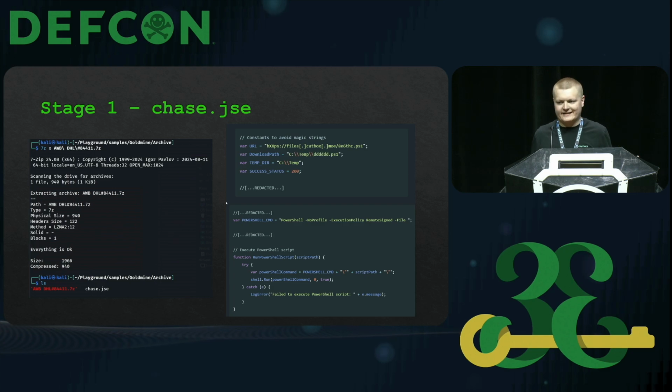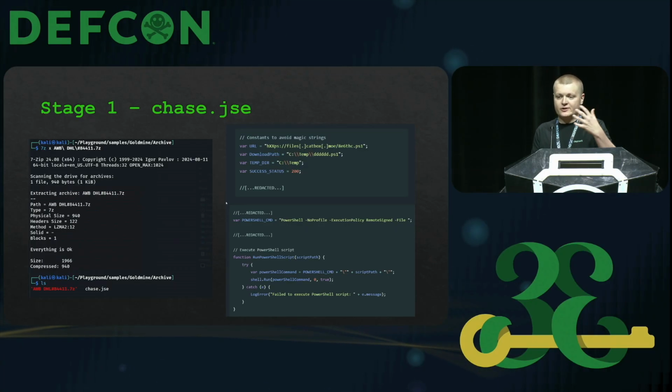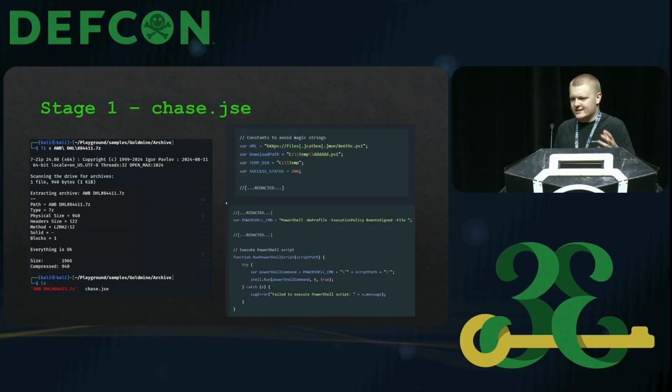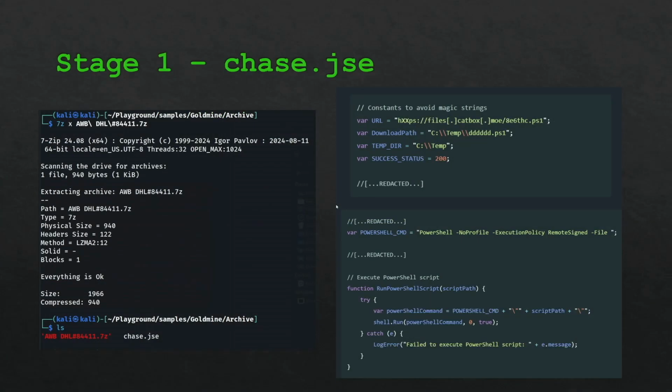So we can do exactly that. We can unzip it, and we can see this doesn't contain some DHL document. This actually contains a JavaScript file. I've trimmed it down a little bit and only included the important parts. But what we can see is going on is when this JavaScript file is double-clicked, a secondary PowerShell script is then downloaded, and this is written to disk in the temp directory, named dddd.ps1. So this is obviously dodgy. But what do we do now?